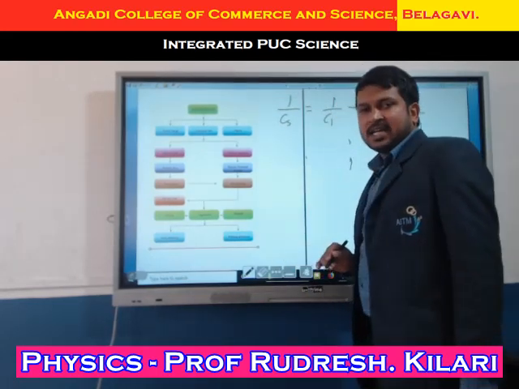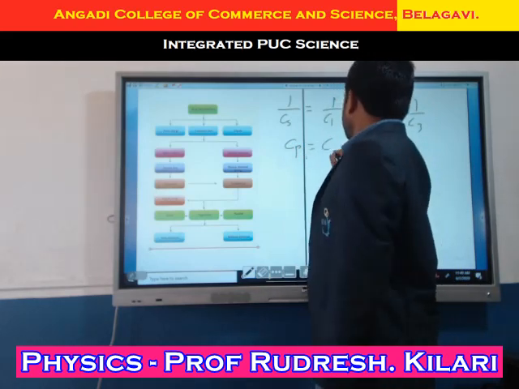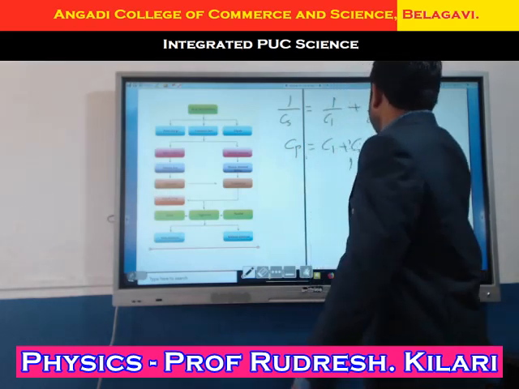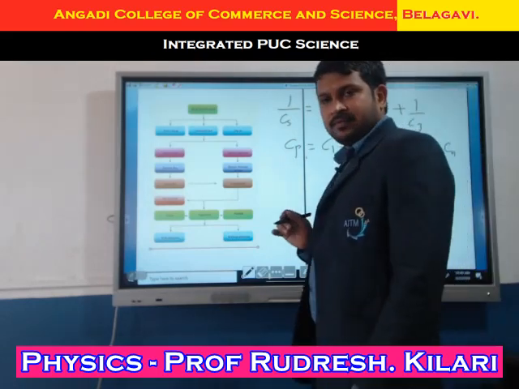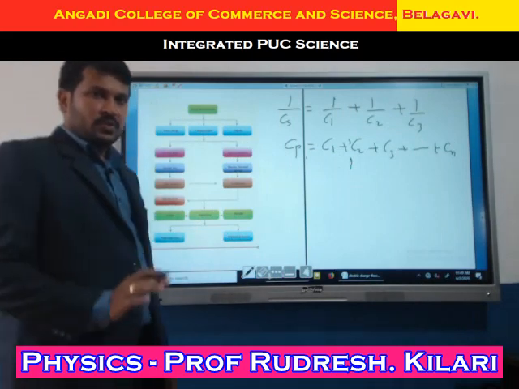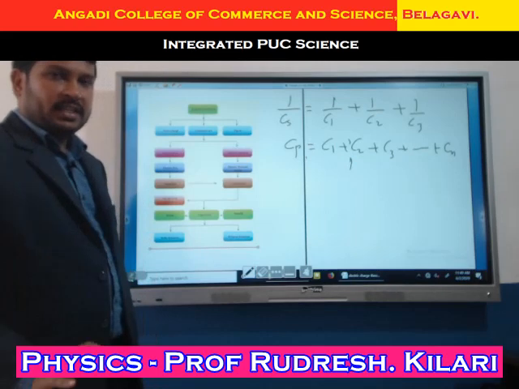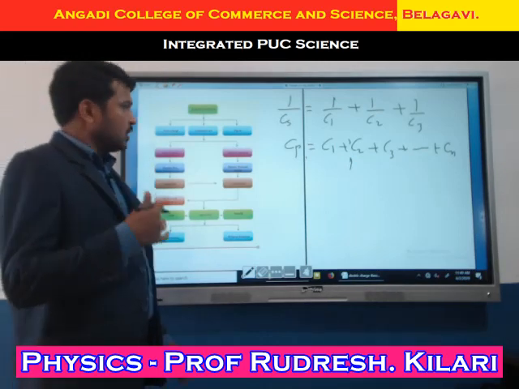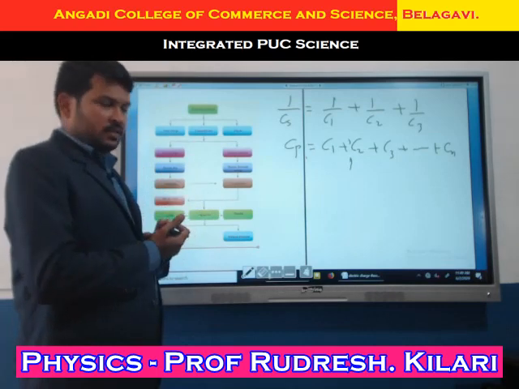For parallel capacitors, Cp equals C1 plus C2 plus C3, up to Cn. Clear? I hope you are clear. All these formulas you remember, students. This is the synopsis of complete electrostatics: electric field, charges and electric potential. I covered all. Any doubt regarding this?